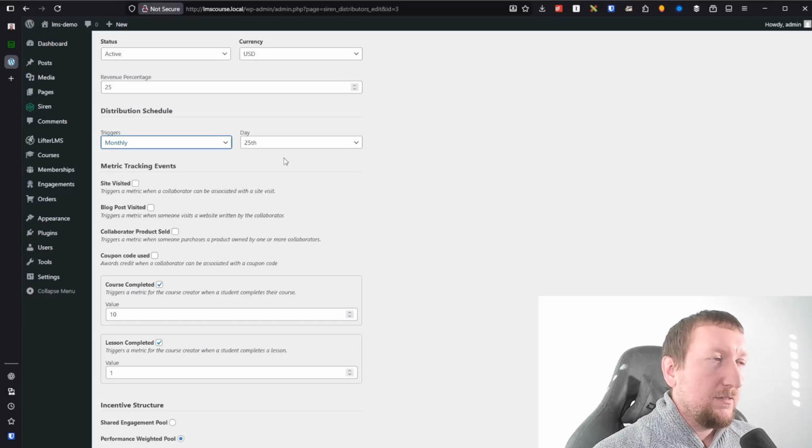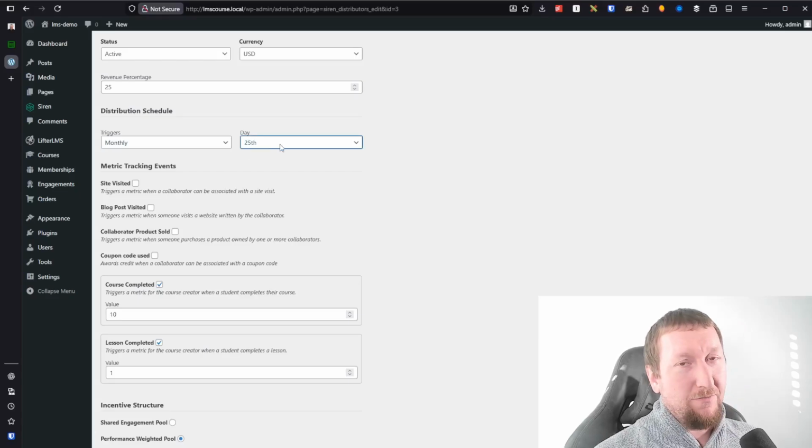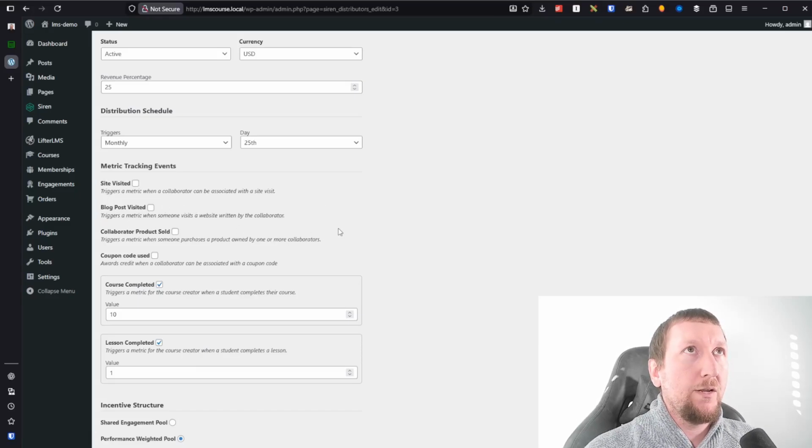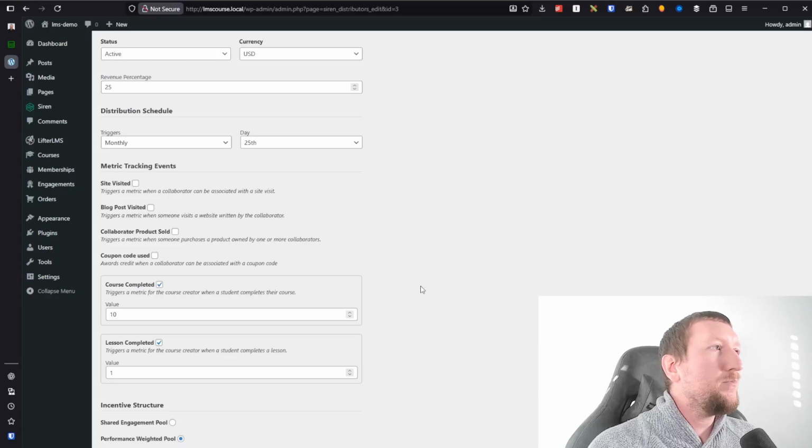Metric tracking events. These work a lot like engagement tracking events in programs. So basically, these are the things that have to happen that you're measuring, right? These are the things that you're measuring that your collaborators are doing or that are related to your collaborators that determine their performance and determine if they're eligible for the distribution and how much they can get from the distribution. So in our case, there's several of these.